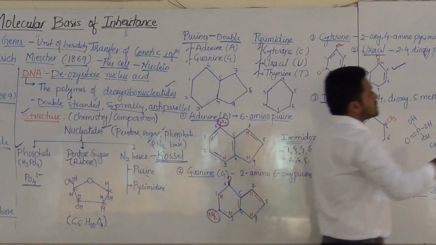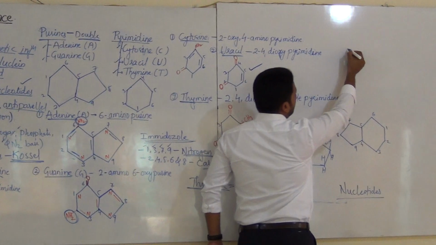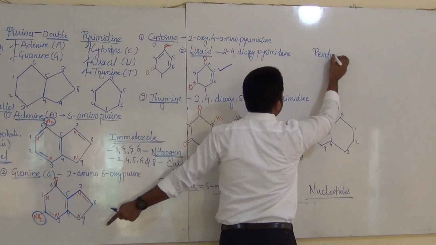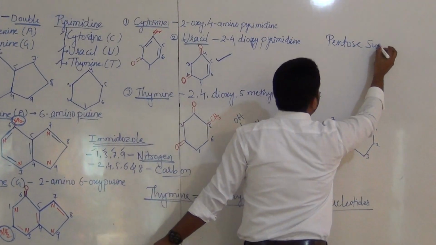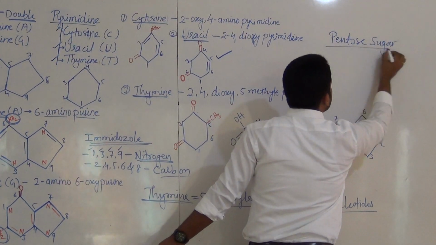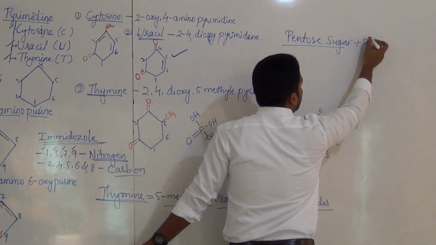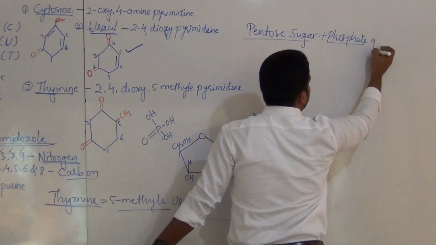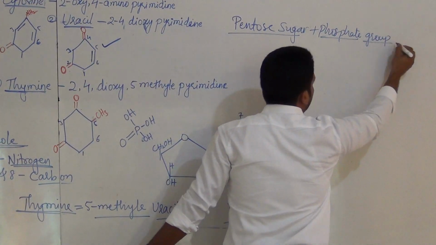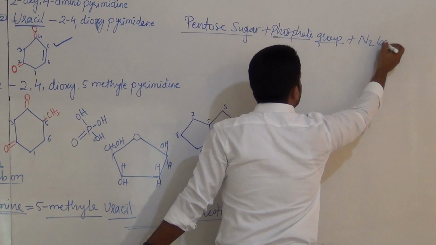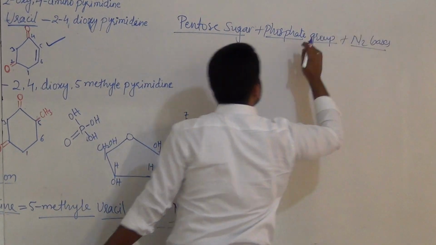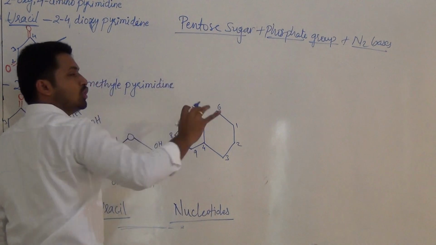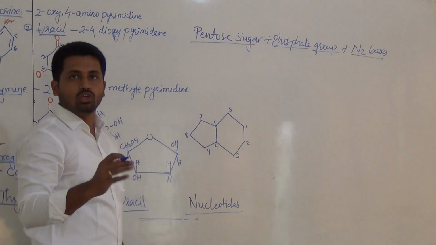A nucleotide is formed by pentose sugar plus phosphate group plus nitrogen base. These 3 collectively we call a nucleotide.